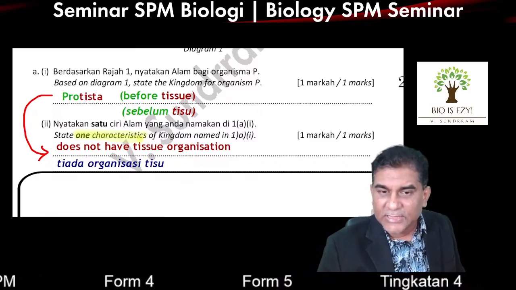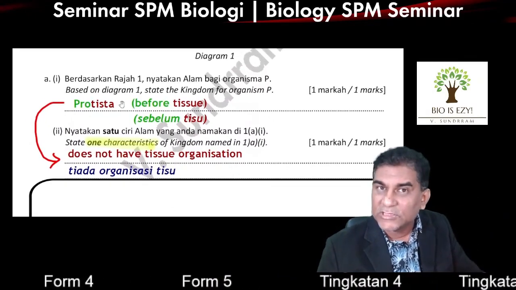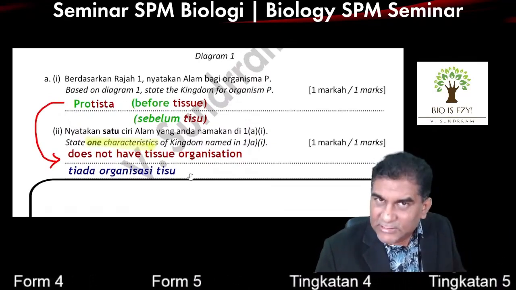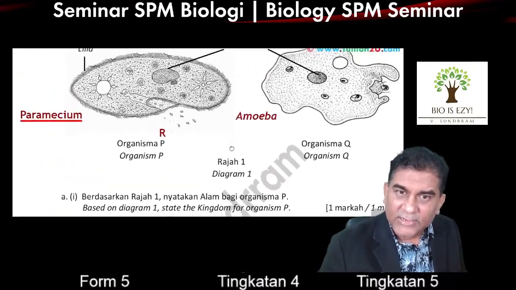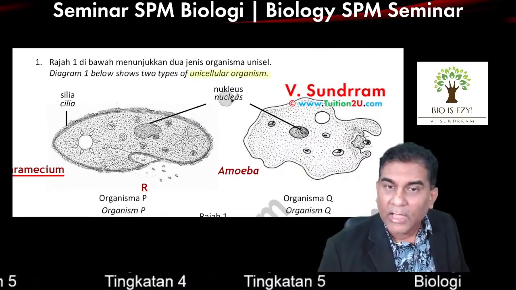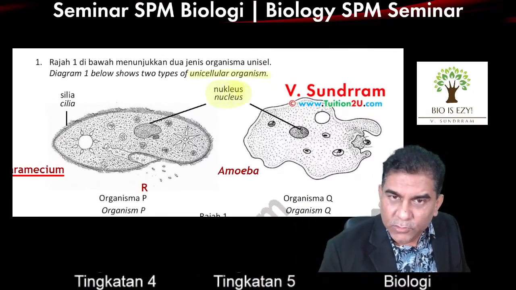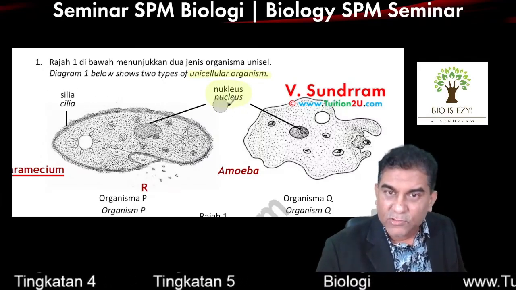So the first answer that I got was by looking at the previous question. I see the word Protista. I use it to get the answer. What else is the characteristic? If you look at the diagram that we have in the question, I have purposely labeled for you the nucleus. I have labeled cilia and I have also labeled nucleus.